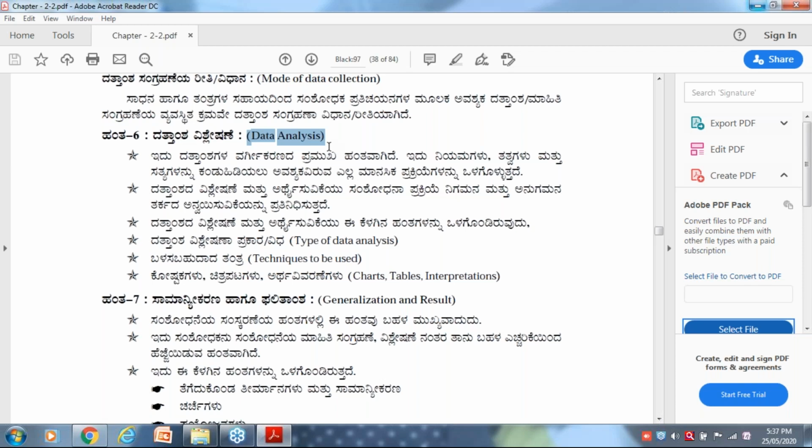Descriptive statistics means measures of central tendency, measures of variability, graphical representation. Please try to remember central tendencies: mean, median, mode. Measures of variability means standard deviation, range, QD, quartile deviation.